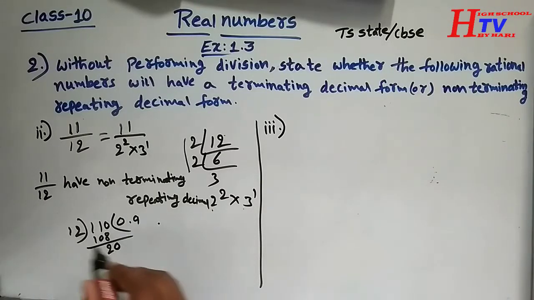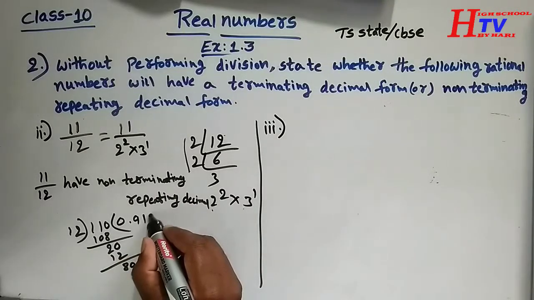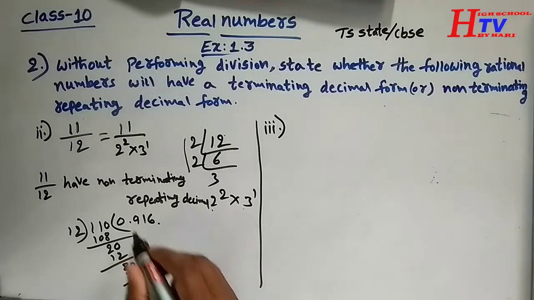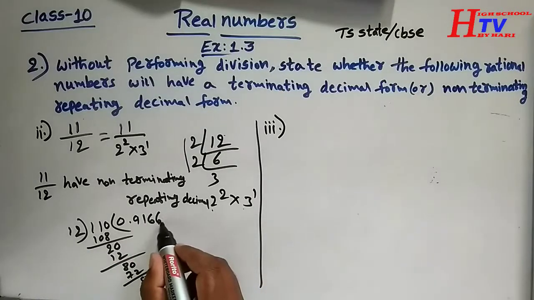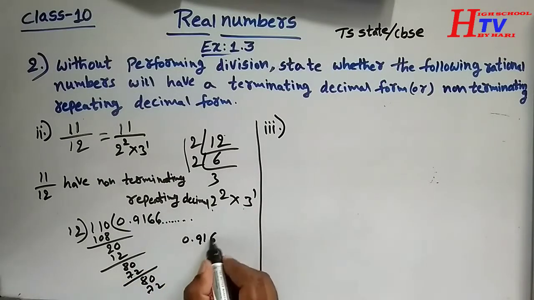We can put 0 here. 12 ones are 12. 20 minus 12 is 8. 12 6s are 72. Here 80 minus 72 is 8. 12 6s are 72. Here 6 repeats. So its answer is 0.916 with a bar over 6.